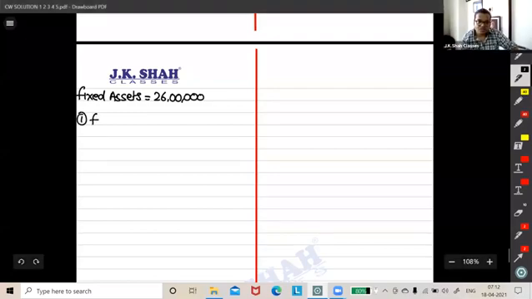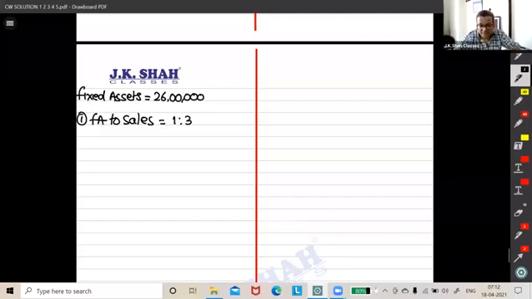First one, fixed asset to sales is 1:3. Sir, why didn't you take the GP ratio first? My dear friends, to check the GP ratio, I need GP upon net sales. Do I know the net sales? No. So let me do this, right? Fixed asset upon sales is 1/3. Out of this, what do I know?